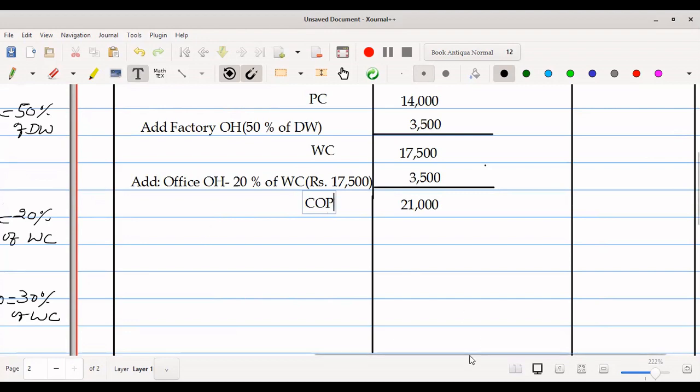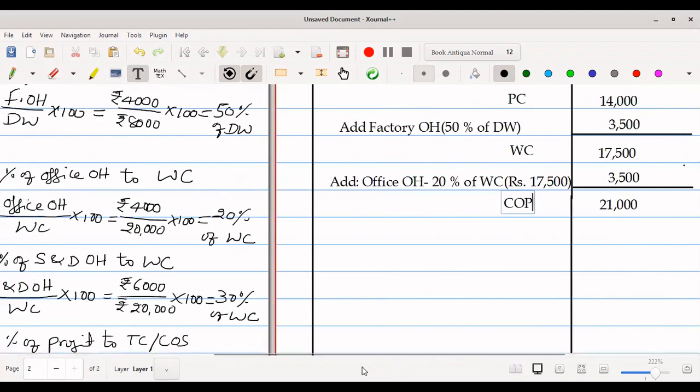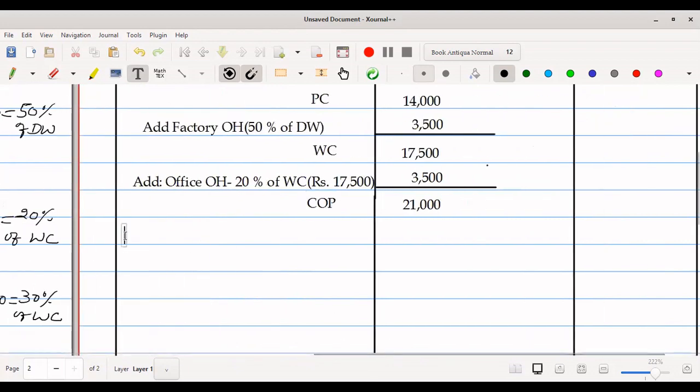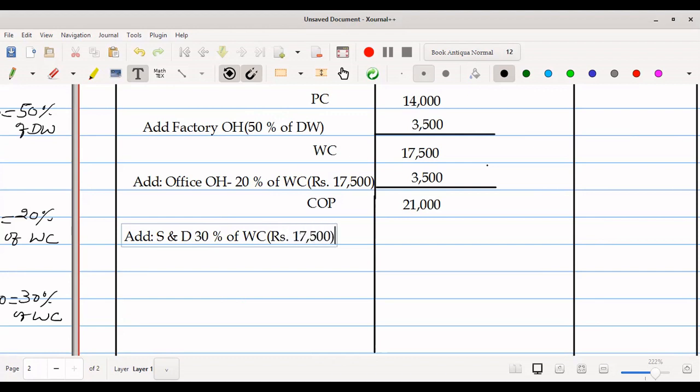And selling and distribution, we have done here 30% of works cost. Add selling and distribution, that is 30% of works cost, and works cost is rupees 17,500. 30% of 17,500 comes to 5,250.